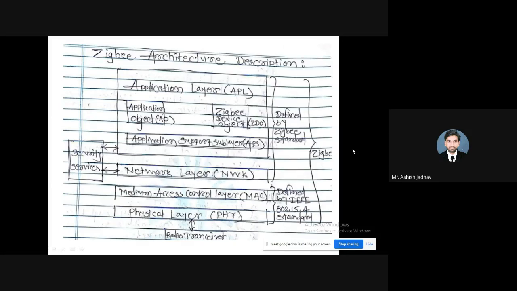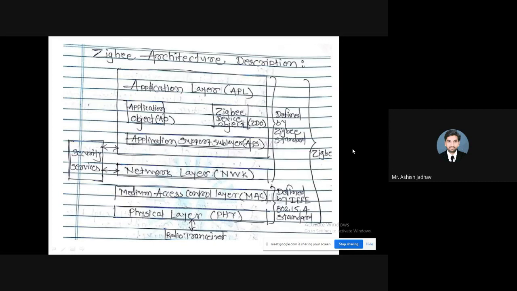It is based on that standard, and it defines the specifications of the physical layer and MAC layer. The Zigbee standard defines only the networking, application, and security layers of the protocols, and adopts the 802.15.4 physical layer and MAC layer as part of the Zigbee protocol. So I hope the need for those layers is clear to you.